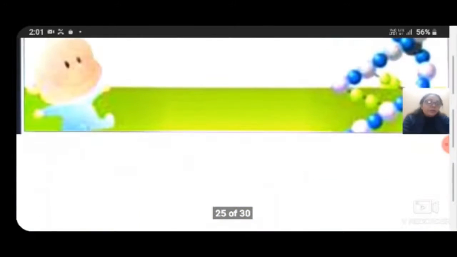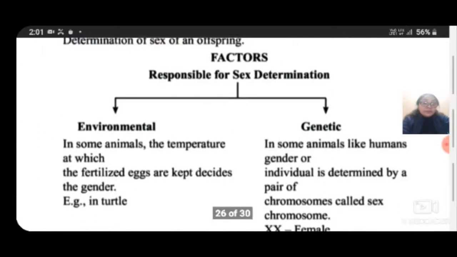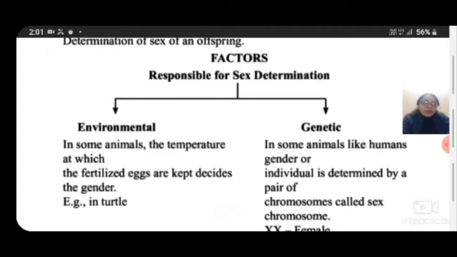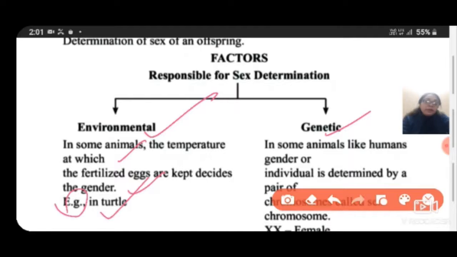As we know very well, the Y chromosome determines the gender of a particular child. So what are the factors responsible for sex determination? The environmental factors and the genetic factors. In some animals, the temperature at which the fertilized eggs are kept decides the gender. For example, in the turtle, the temperature varies and plays a major role in deciding